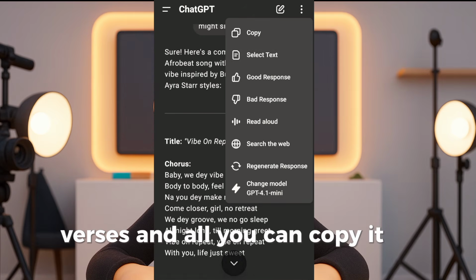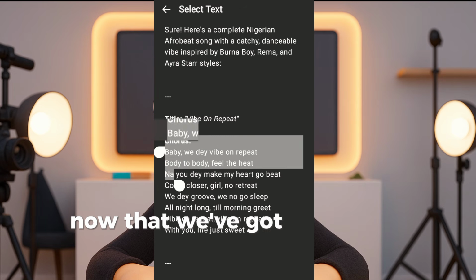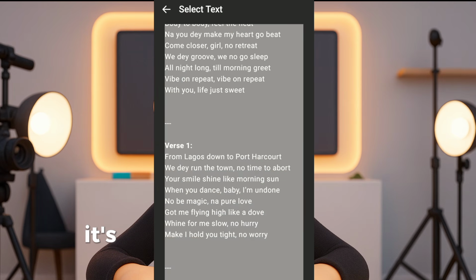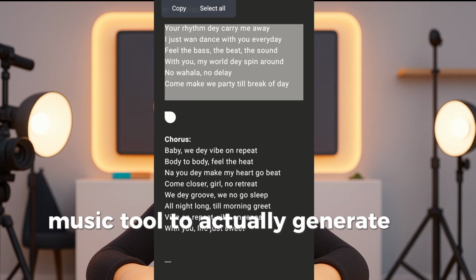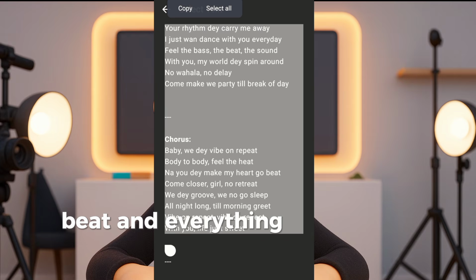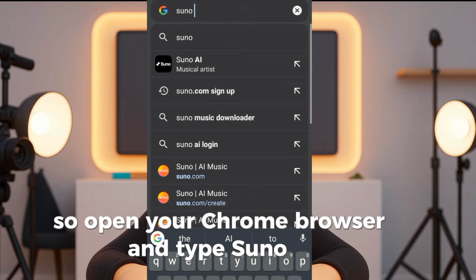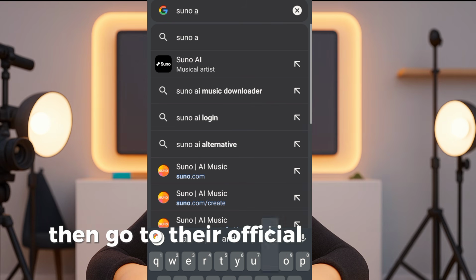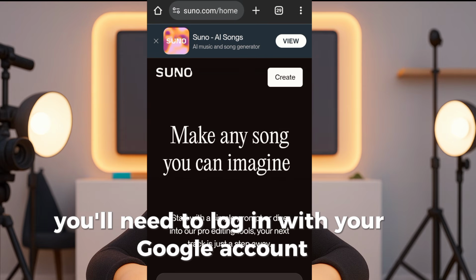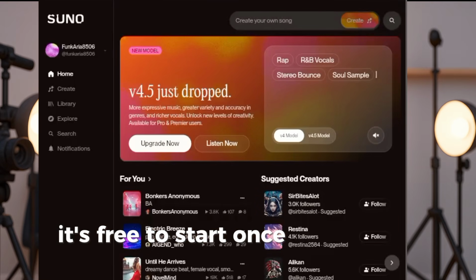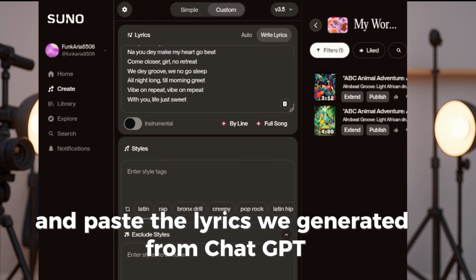You can copy it, tweak a few lines if you like, or use it as is. Now that we've got our full Afrobeat lyrics ready, it's time to bring it to life. We're going to use an AI music tool to actually generate the sound, vocals, beat, and everything in a few clicks. So open your Chrome browser and type Suno AI, then go to their official website. If it's your first time, you'll need to log in with your Google account. It's free to start. Once you're in, click on Create and paste the lyrics we generated from ChatGPT.